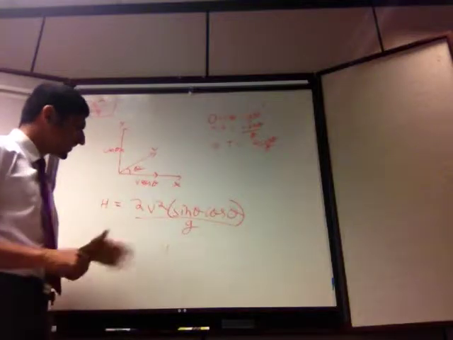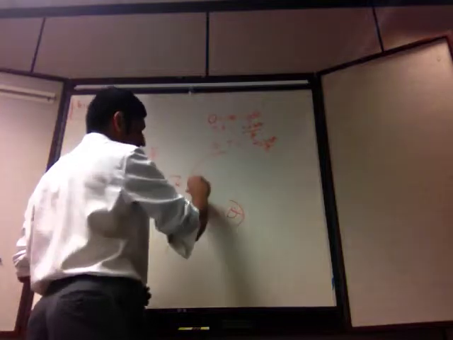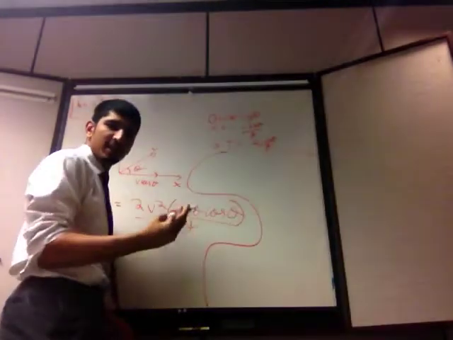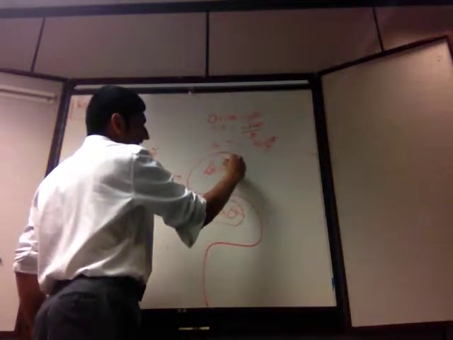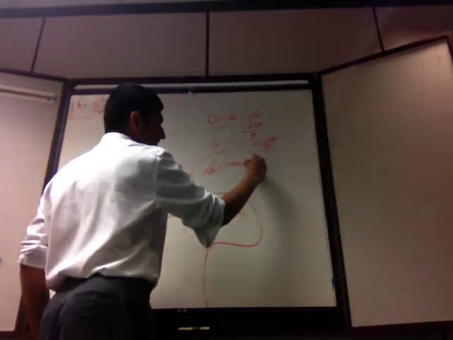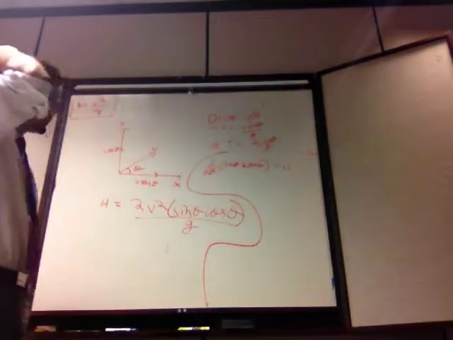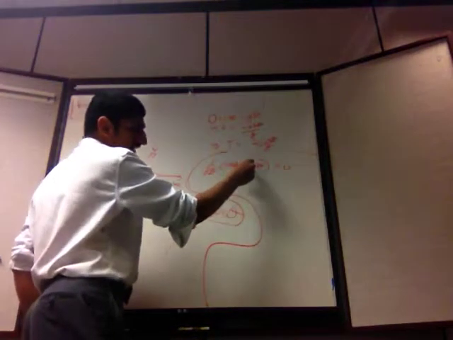So let's go and find how to maximize sine theta cos theta. The way we do that, simple calculus, is by taking the derivative with respect to theta and setting it equal to 0. Now, using the product rule, this is sine theta times the derivative of cos theta, which is negative sine theta.